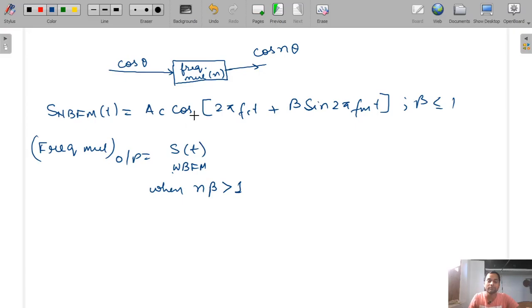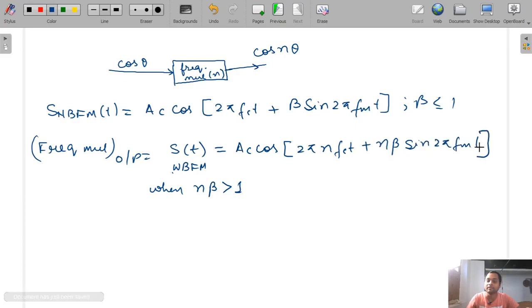If we multiply the frequency with n, our expression will be written as AC cos of 2 pi n FC T plus n into beta, which is also multiplied with n, sine 2 pi FM T. Now if n beta is greater than 1, then we can call it a wideband FM signal.